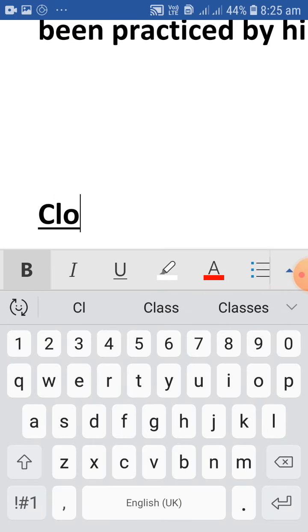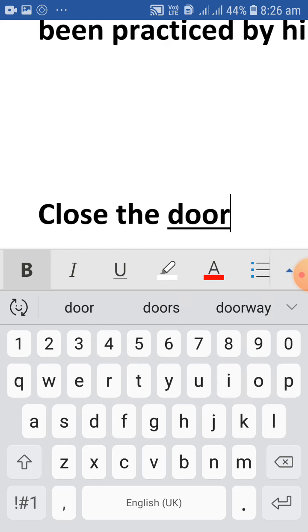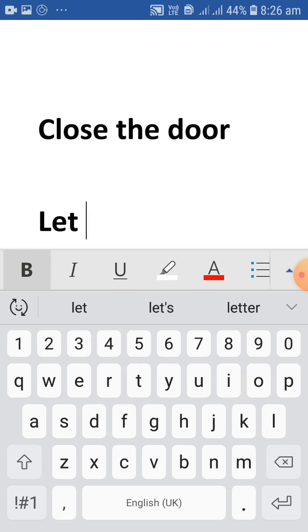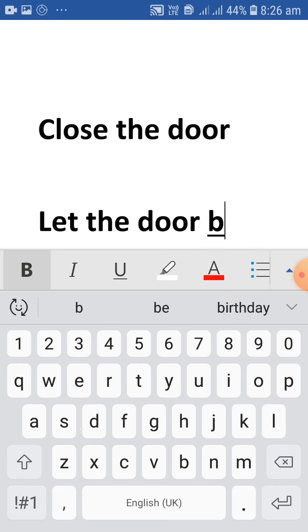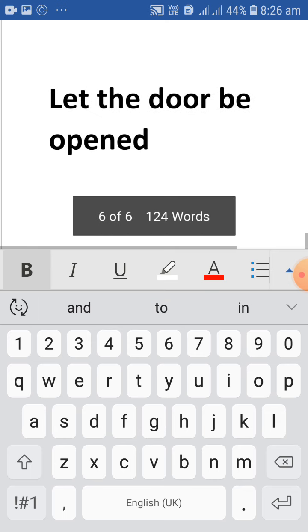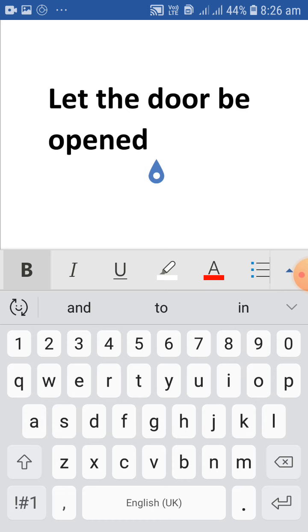Close the door: let the door be closed. So we have the same formula. Passive voice takes V3. Here we don't have "by" or anything. So, let the door be open. It is just like a statement. We are not referring to anybody here specifically. No object, no subject. So let the door be opened.